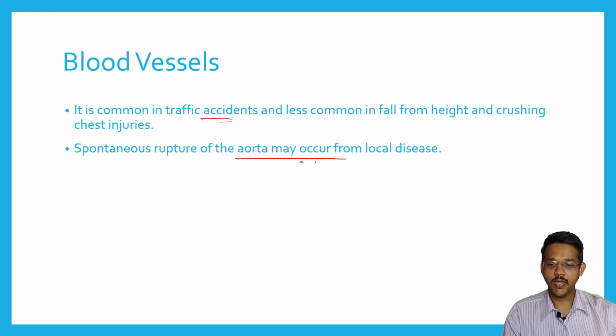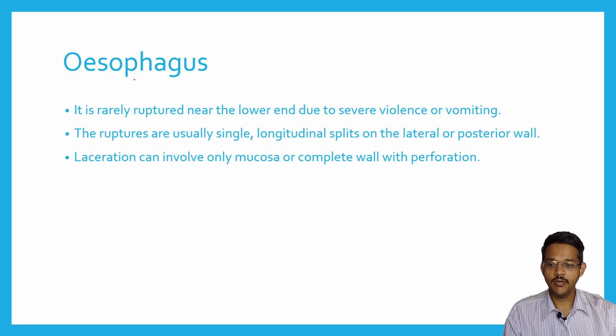Spontaneous rupture of the aorta may occur in some local diseases, mainly infarctions. Now coming to injuries to the esophagus, it is rarely ruptured, mainly at the lower end, due to severe violence, and vomiting is the commonest cause of rupture of the esophagus. Ruptures are usually single longitudinal splits on the lateral posterior wall. So the common injury to the esophagus is rupture, seen as longitudinal splits on the lateral posterior wall.